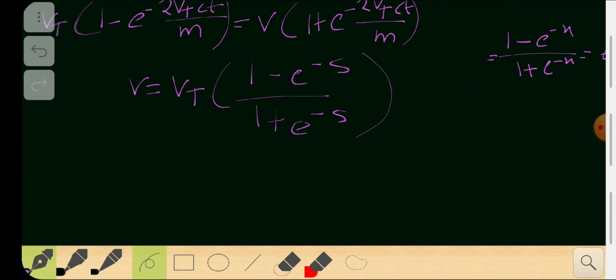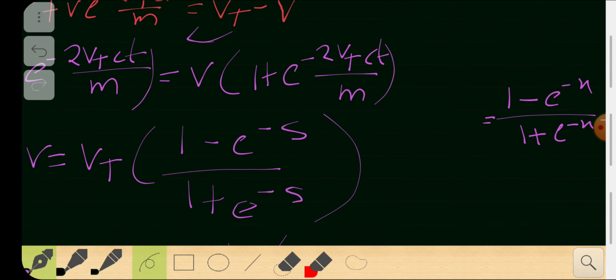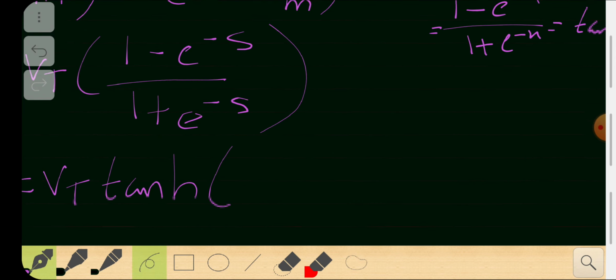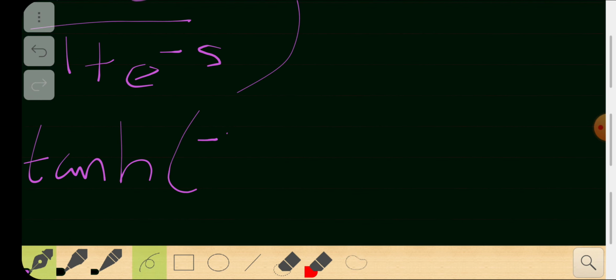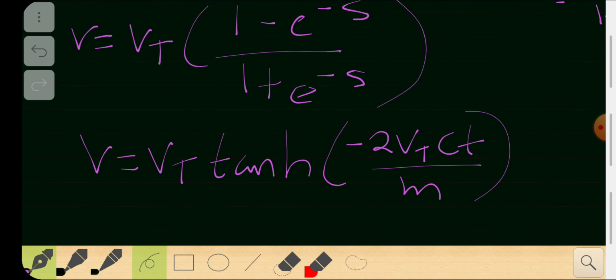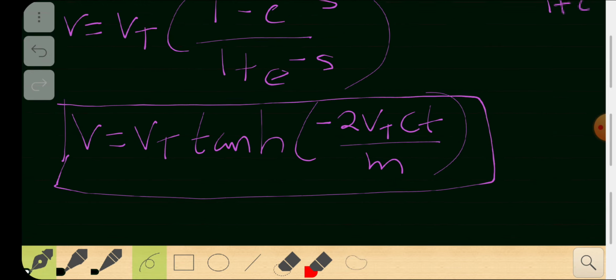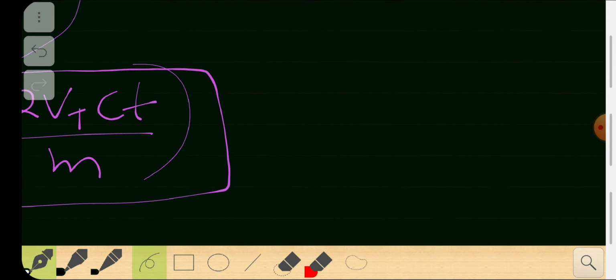So I can just substitute that here. It's v is equal to vt times tan hyperbolic of the stuff. What is that stuff? It's minus 2 vt ct by m. So that's the final answer I need. So you can find the equation of velocity just like that. This is the equation for the velocity of a droplet which is falling down.